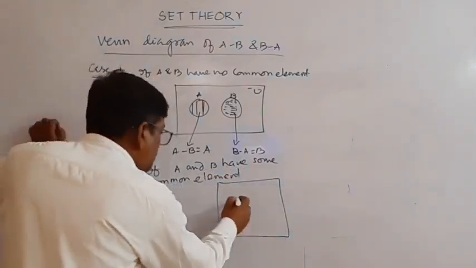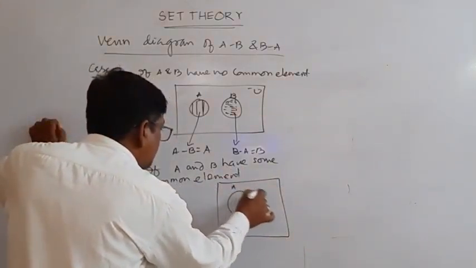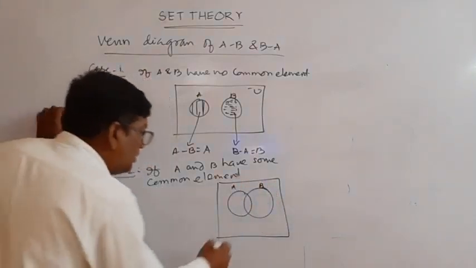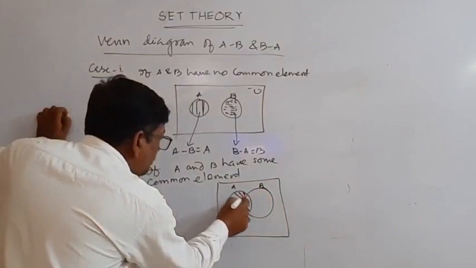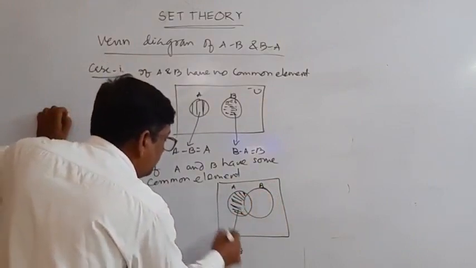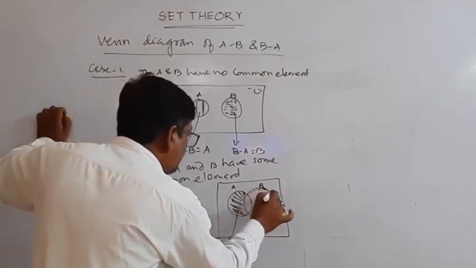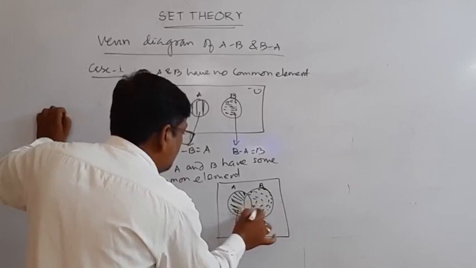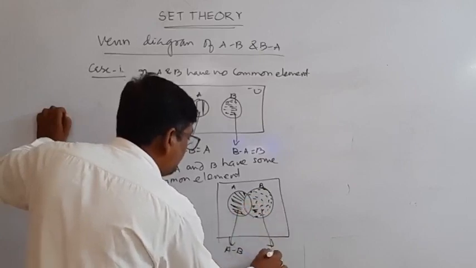Suppose this is set A and this is set B. A difference B means elements belonging to A but not B. This is A difference B. B difference A means elements belonging to B but not belonging to A. This is B difference A.